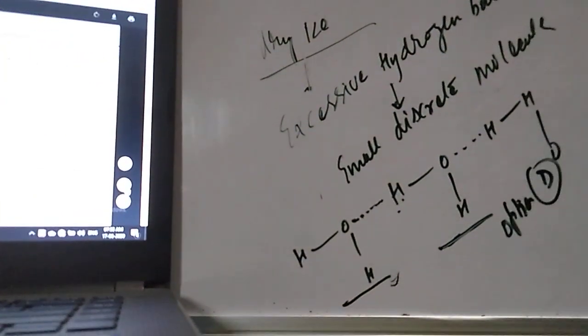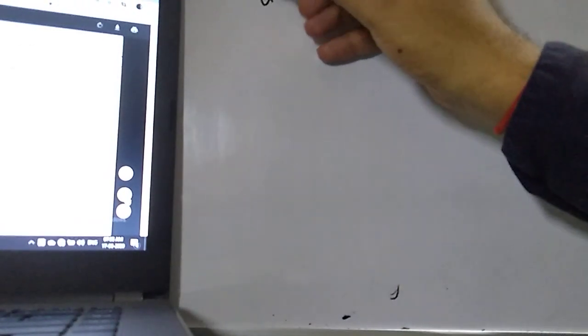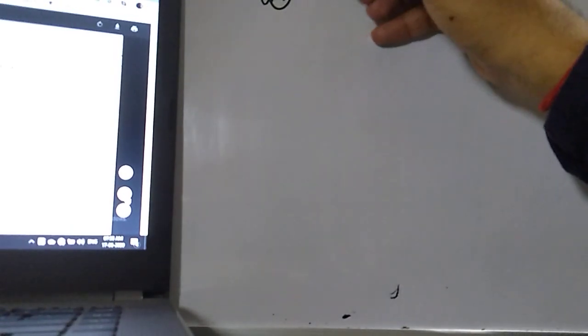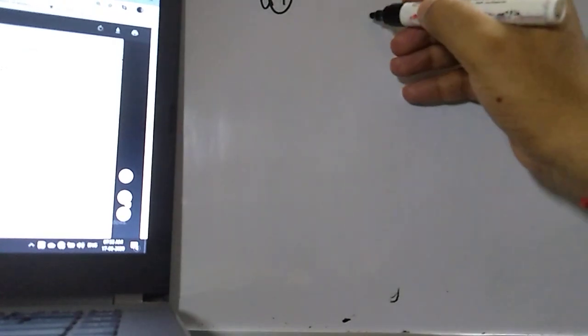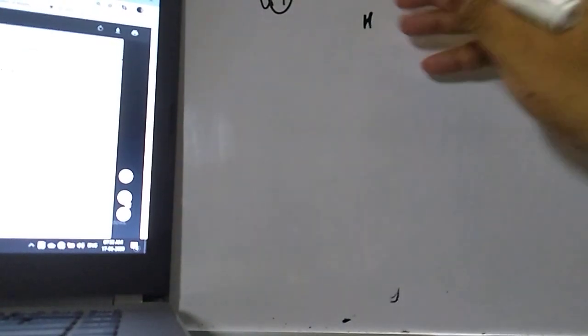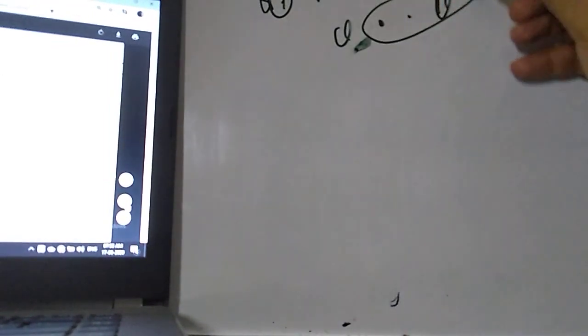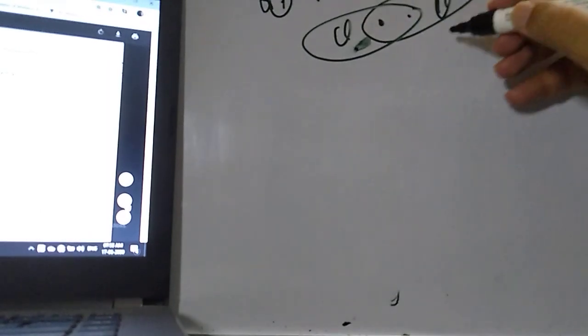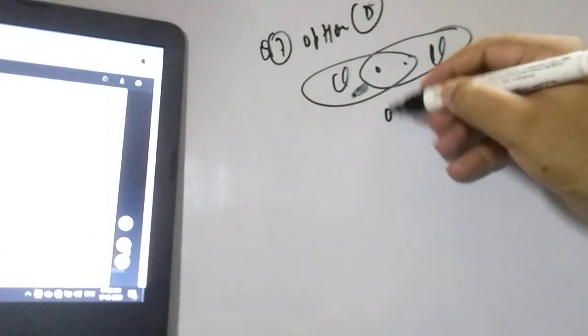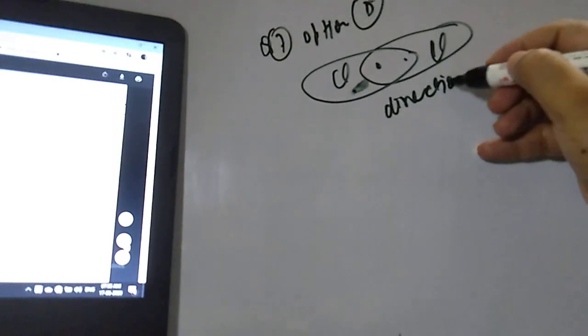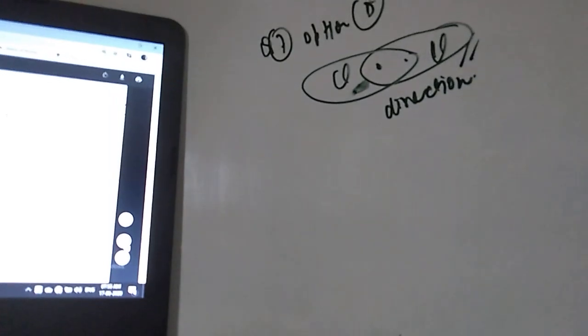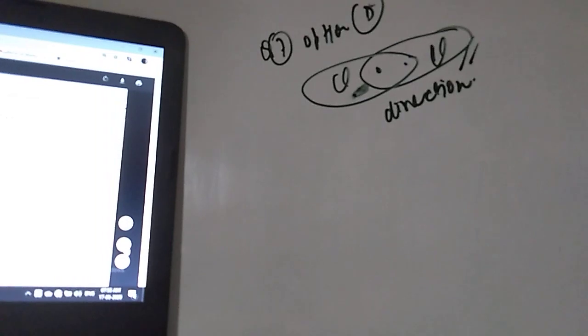Let us try to understand, student. This is a very easy problem. When you study the metallic bond, you will be able to understand. Option D is the covalent bond. If you talk about Cl and Cl atoms, one electron is shared, so this is highly directional. Covalent bond is directional, and overlapping is there in the covalent bond. So the first option is wrong.